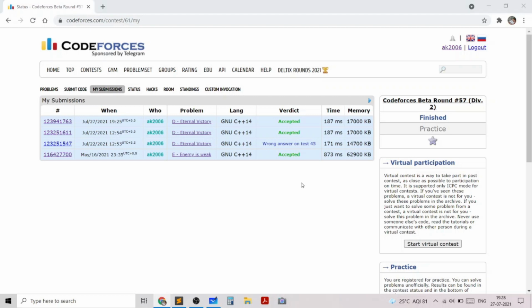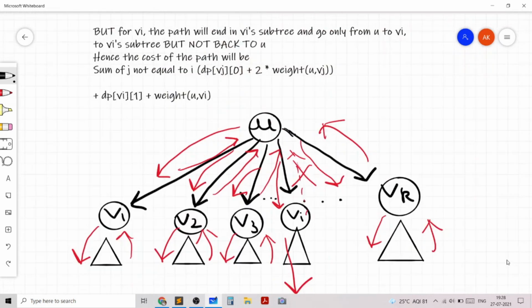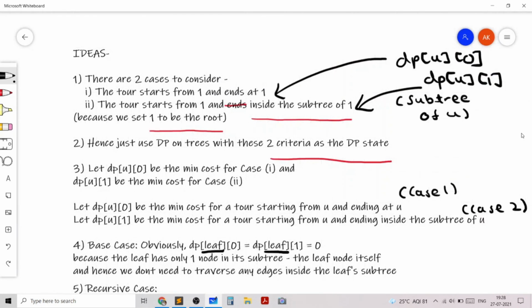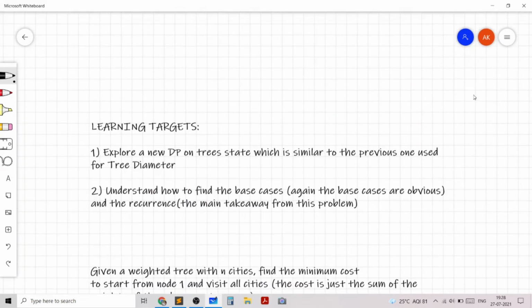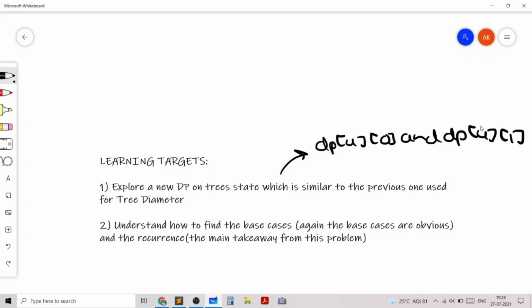So I hope you like this problem and my solution to this problem. This problem basically taught us a new DP state, which is DPU0 and DPU1. Notice that this state was quite similar to the CSES tree diameter problem, but obviously DPU0 and DPU1 meant completely different things.